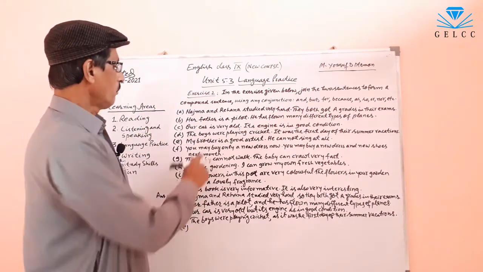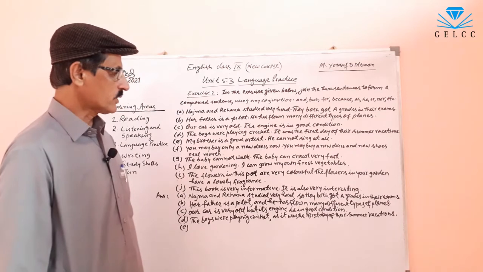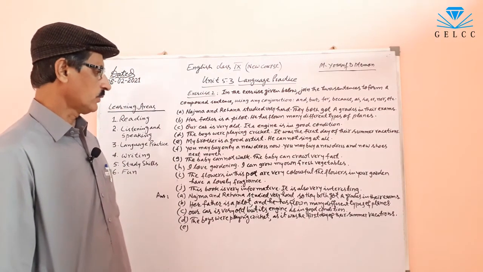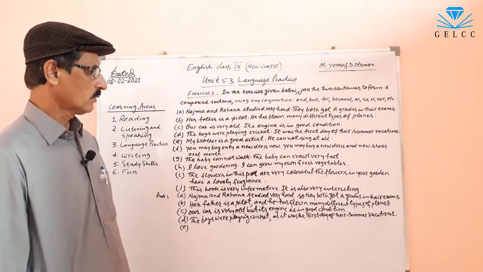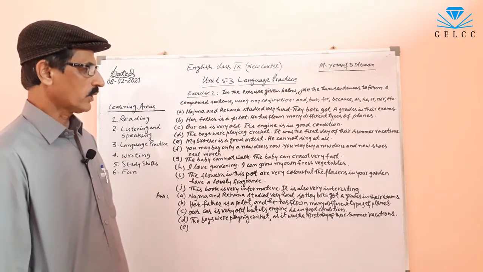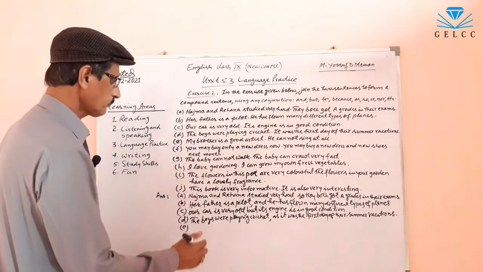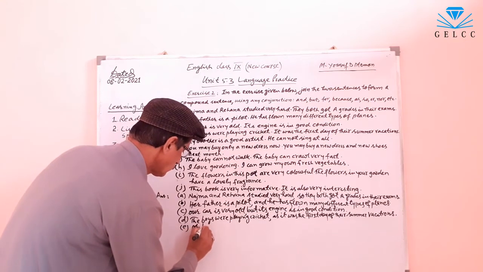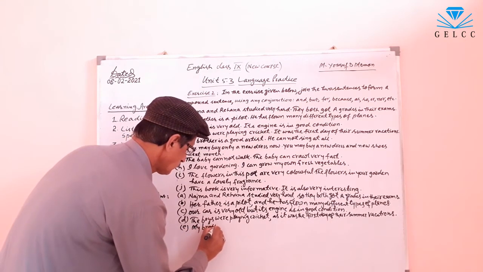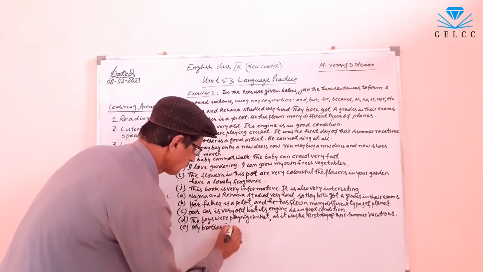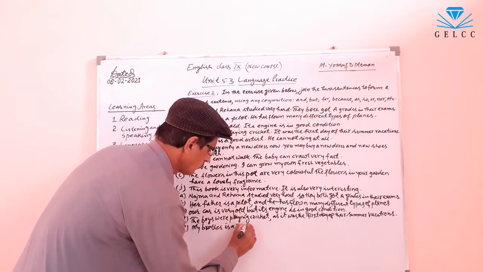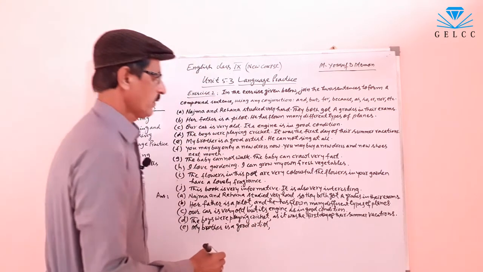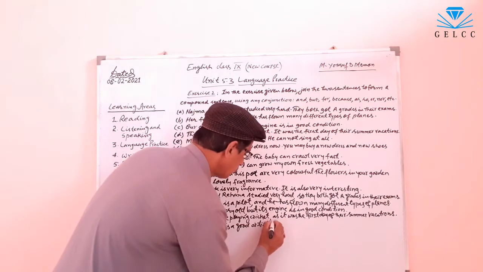E. My brother is a good artist. He cannot sing at all. My brother is a good artist, comma, but he cannot sing at all.